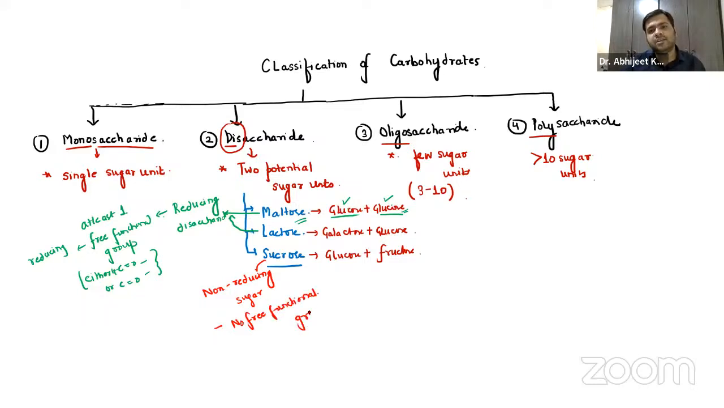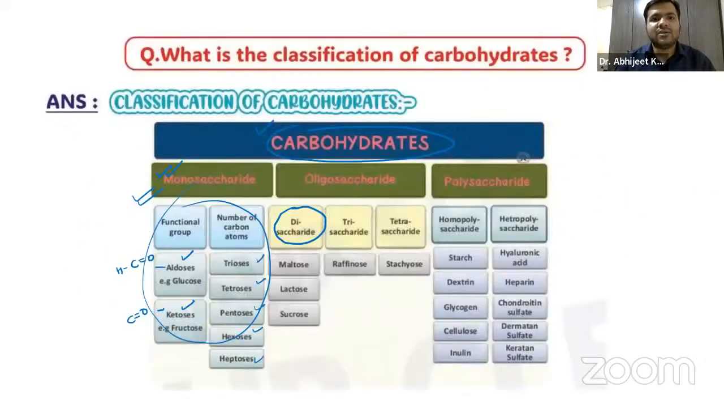No free functional group, guys. No free functional group. So that is something you have to remember. So that is the maltose, lactose, and sucrose. You have to remember the reducing disaccharides and the non-reducing disaccharides, right? So we have discussed the disaccharides: maltose, lactose, sucrose.